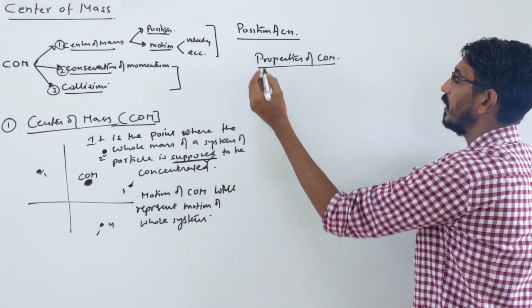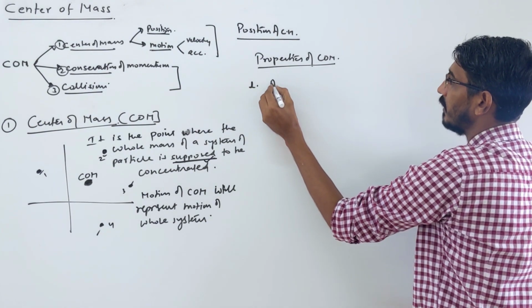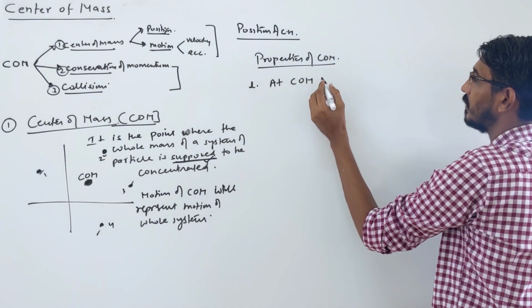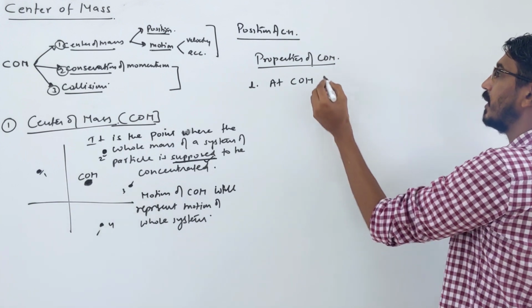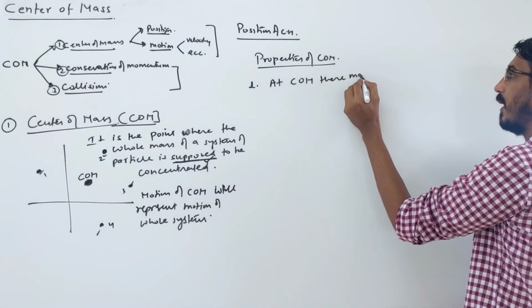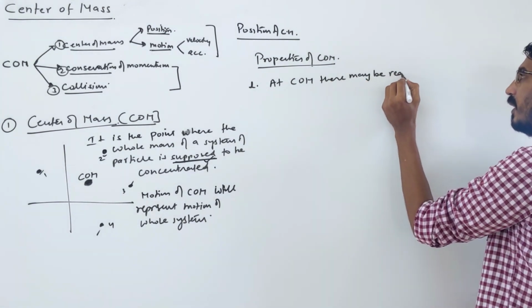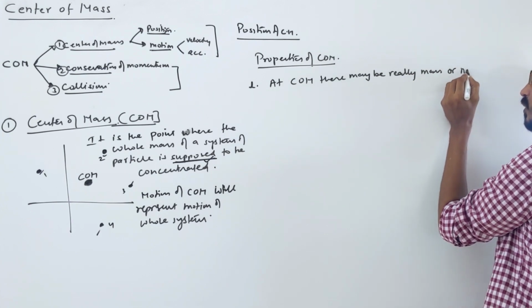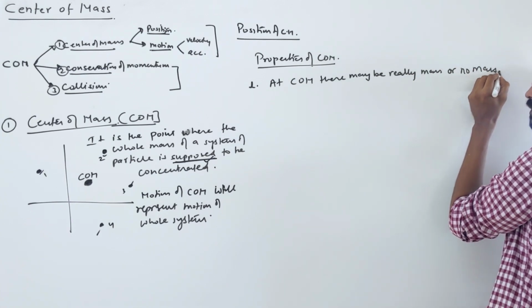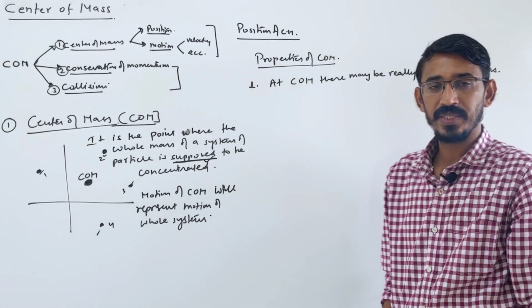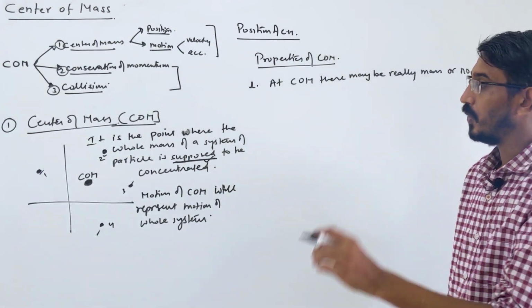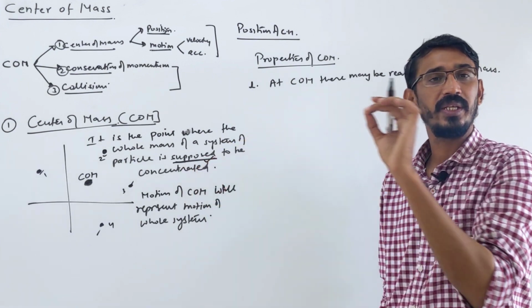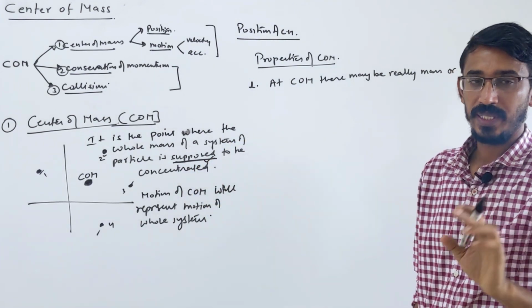Because, listen, this property: at the center of mass there may be really mass or no mass. This is an imaginary point. At this point there may be really mass or there may really be no mass also, right?